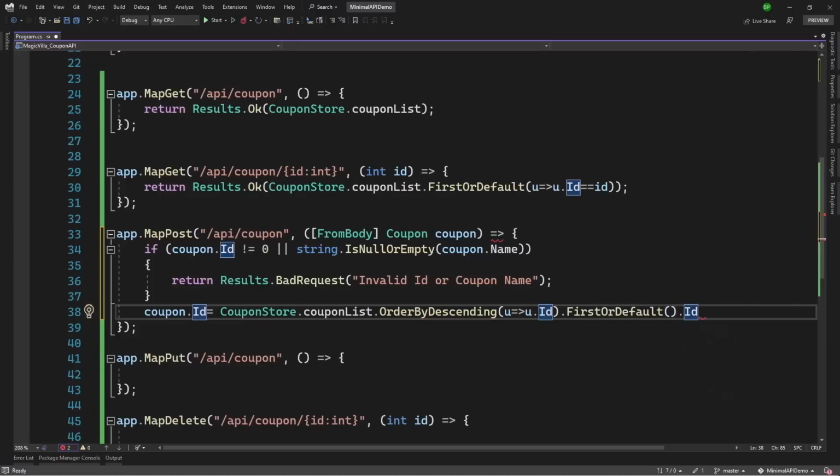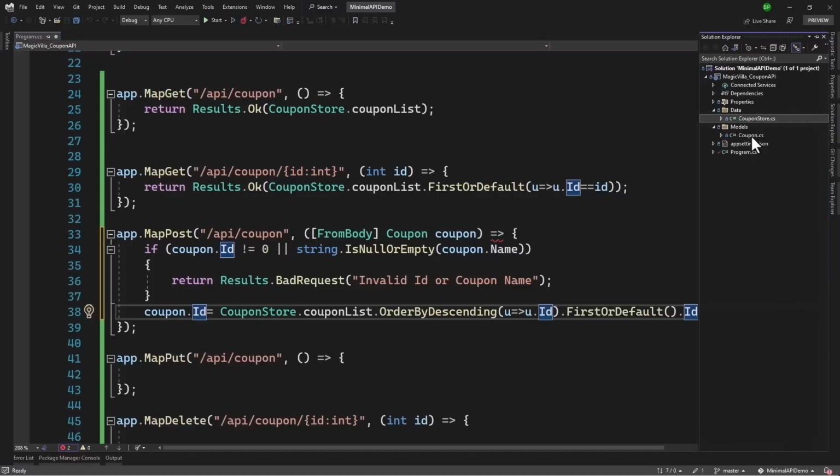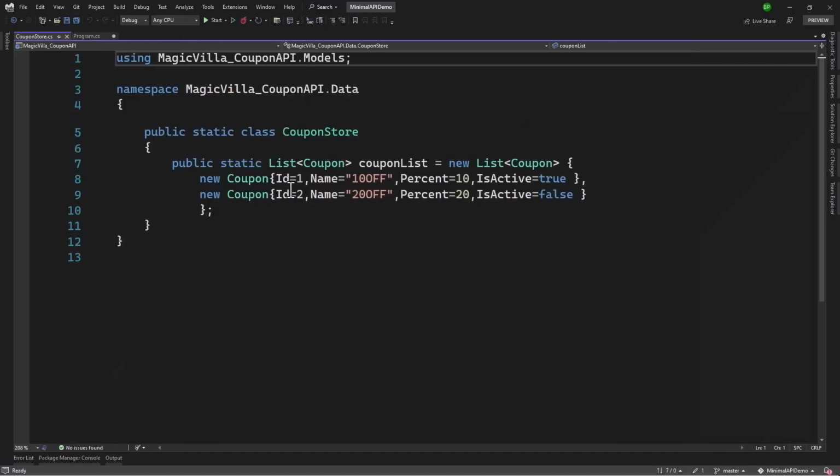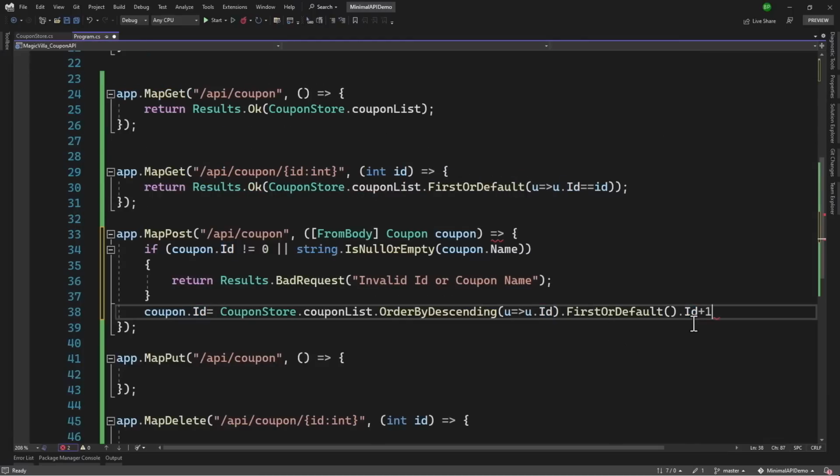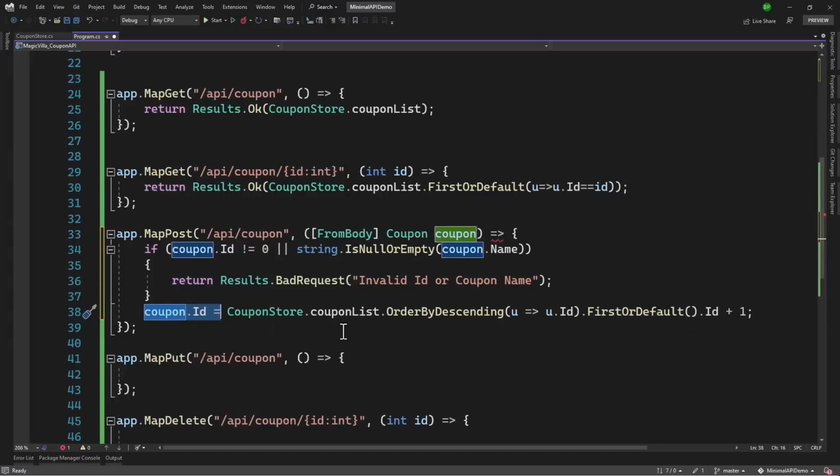So here we are getting the maximum ID of all the records that we have in our coupon store. So that will be 2 right here. On that 2, we will add 1. That means that we are manually setting the ID plus 1 by the maximum ID in our coupon store.